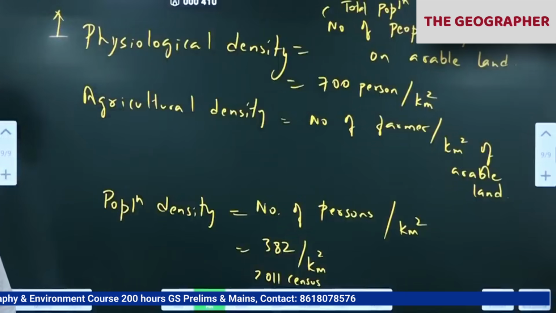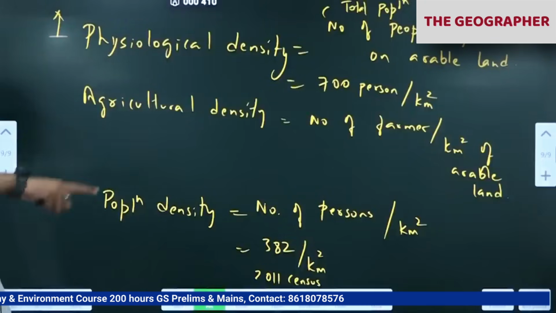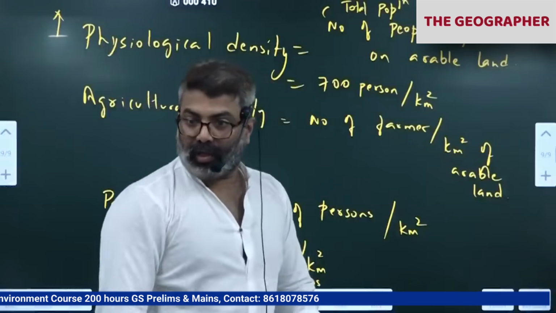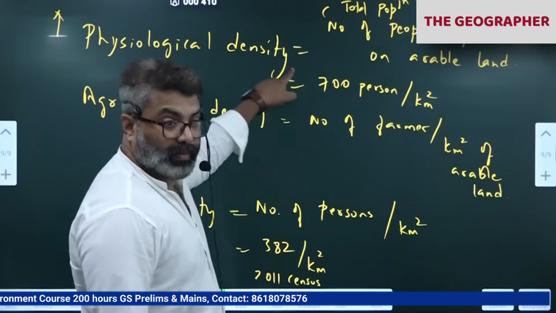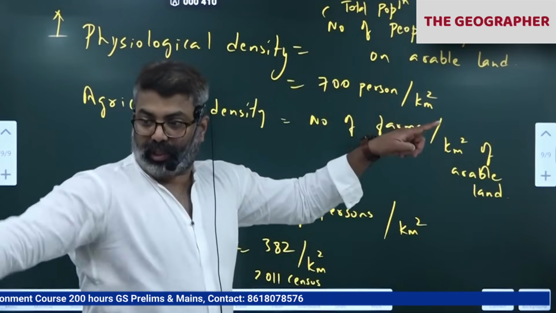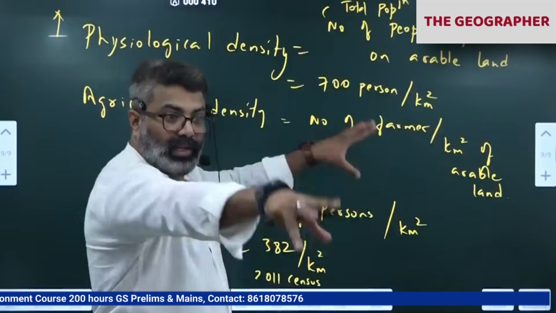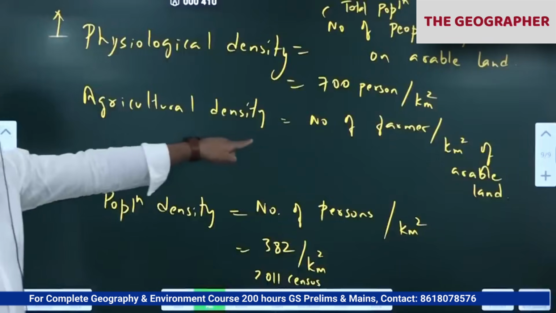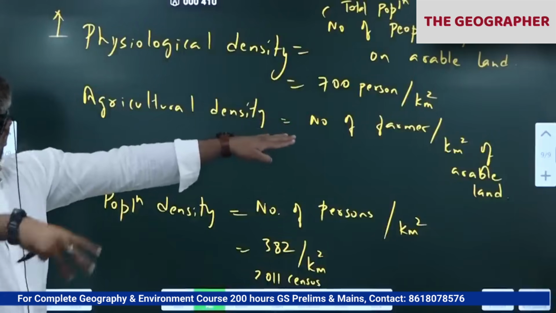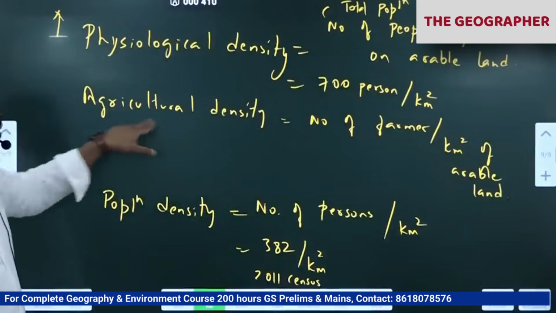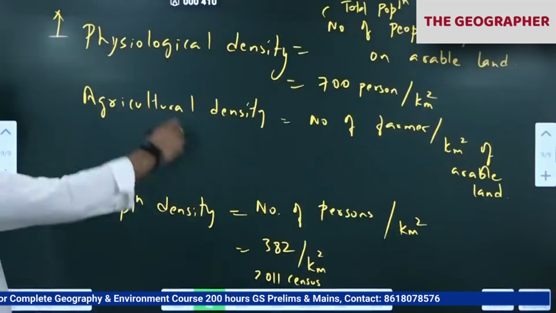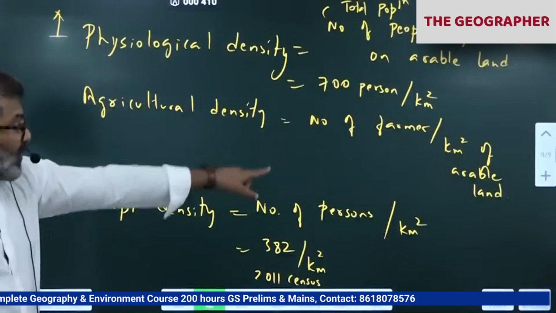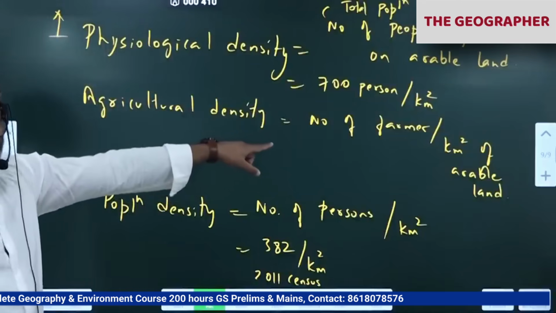Correct. Let's say this classroom is the total population. All of us are dependent upon this agricultural land for food. So that is physiological density. Out of this class, let's say only 30% here are farmers. They are the ones who are cultivating this. The rest of them are not. That is agricultural density: the number of farmers, farmer families, cultivators per square kilometer of arable land. Okay. So agricultural density gives an idea about the efficiency of the farm, the efficiency of the arable land. How many farmers are there working.